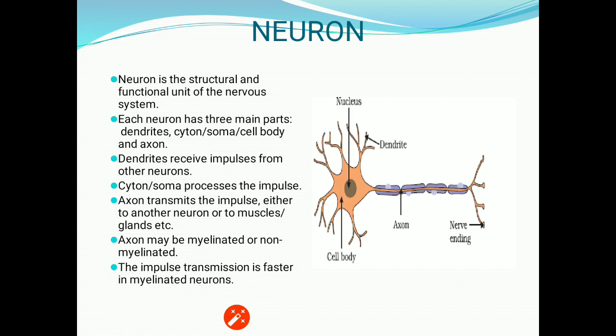Now about the neuron. First look at the image. Neuron is the structural and functional unit of the nervous system. Brain, spinal cord and nerves all are made up of nerve cells or neurons. A neuron has dendrites, dendron, cell body or cyton, which contains the nucleus, and axon, which is bounded by Schwann cells, and the nerve endings.